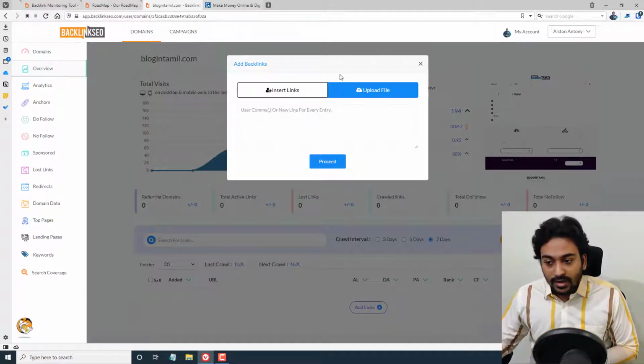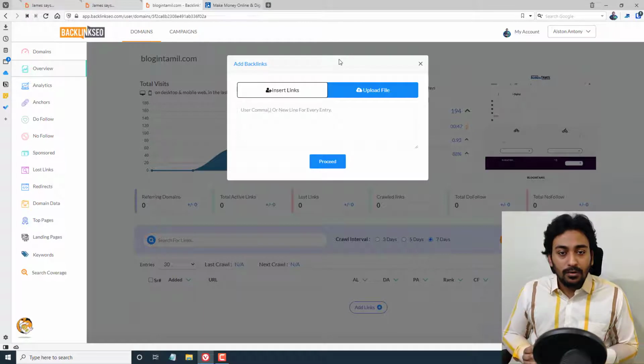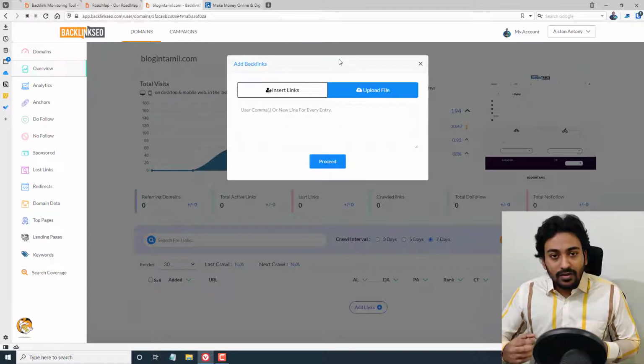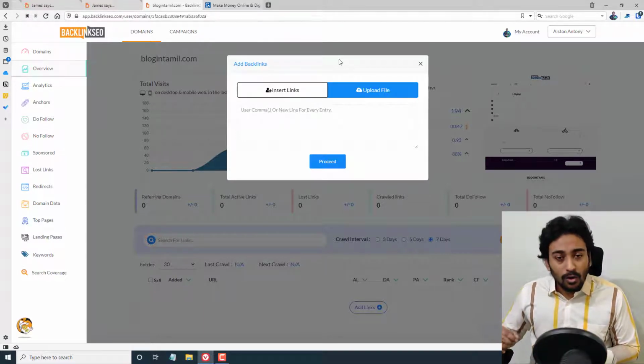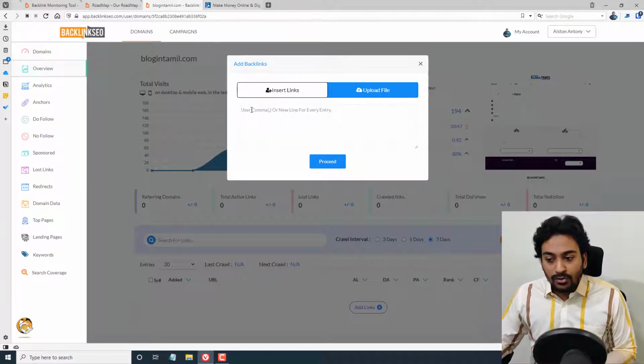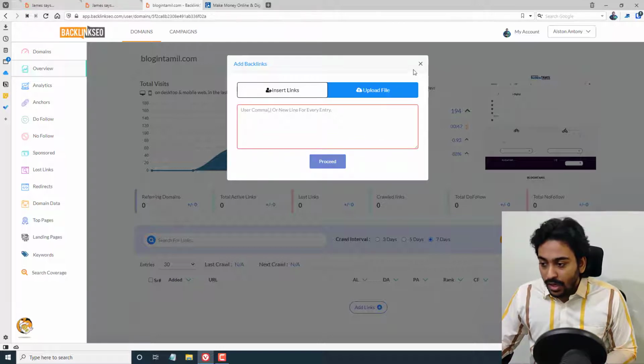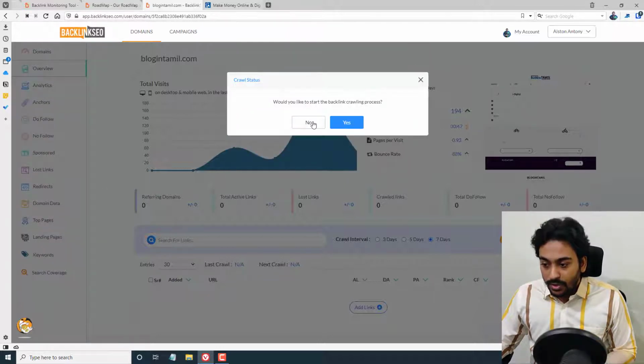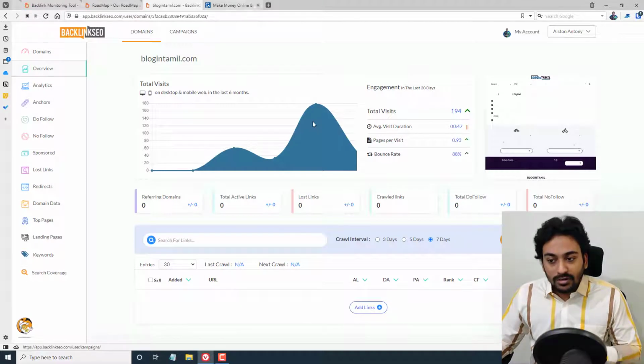We are presented with another additional screen. Let's say, for example, we are managing backlinks and we have a database which we keep in a CSV file or something like that, or getting from another tool. You can copy those links here, paste them here, and click on proceed. Then it will check the validity of these backlinks, what kind of competition, everything will be done. In this case I don't have anything, so I'm just going to close out of this. No, and that's it. Once you have done that, it will automatically start gathering all the data.